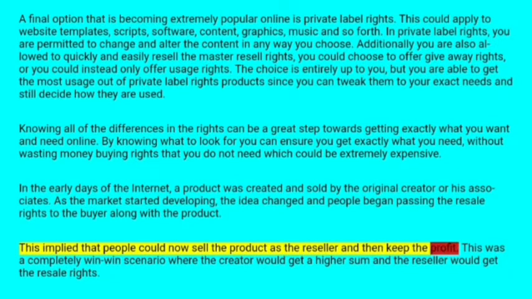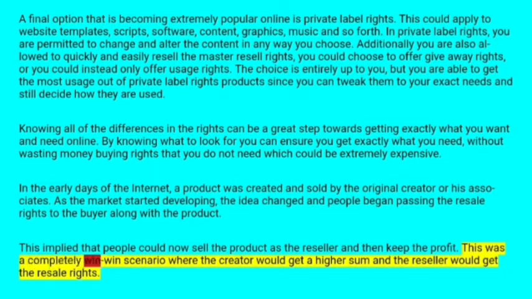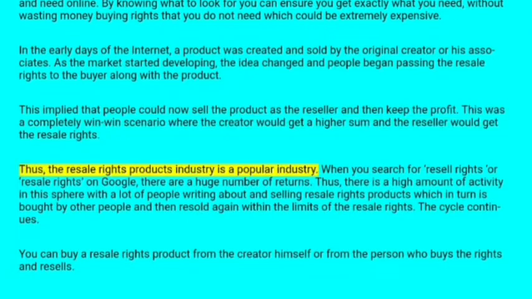This was a complete win-win scenario, where the creator would sell at the higher sum and the reseller would get the resale right. Thus, the resale right product industry is a popular industry. When you search for resale right on Google, there are a huge number of results.